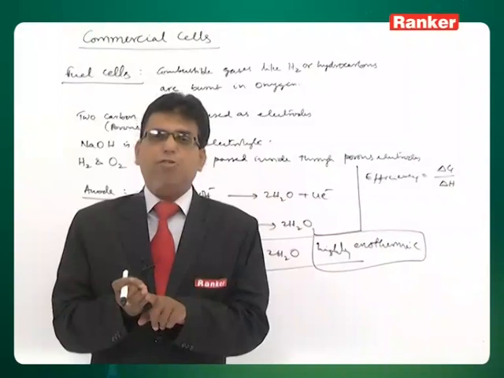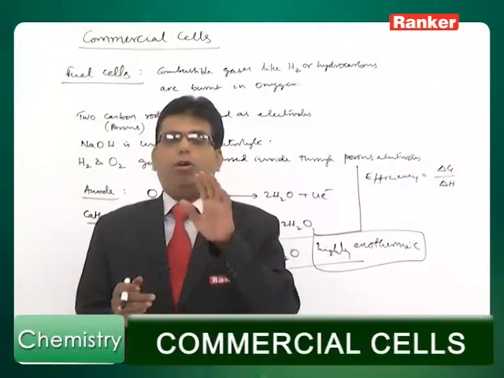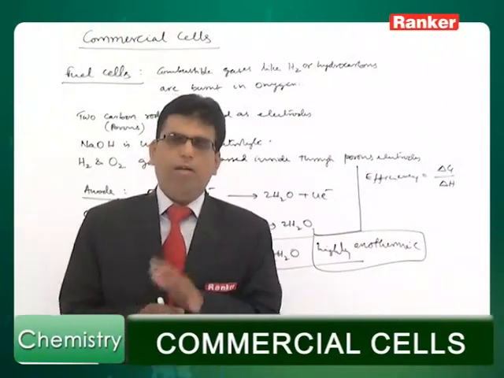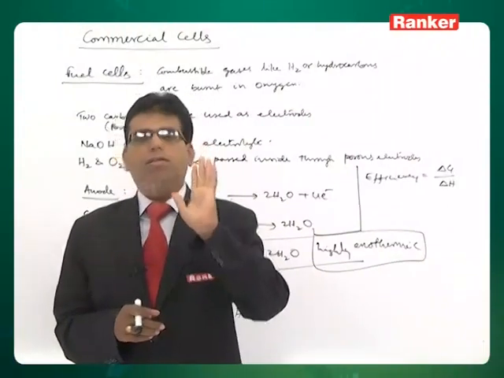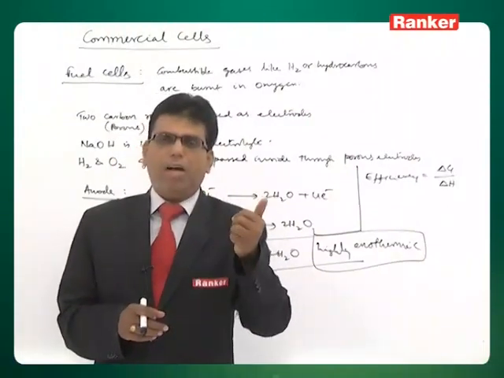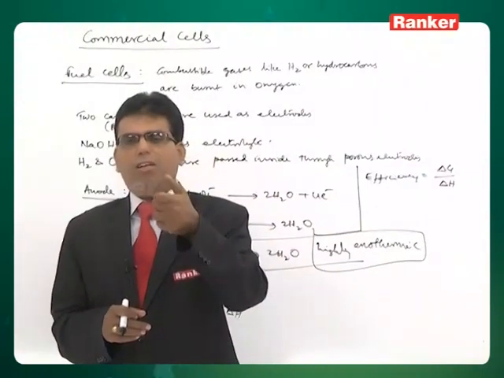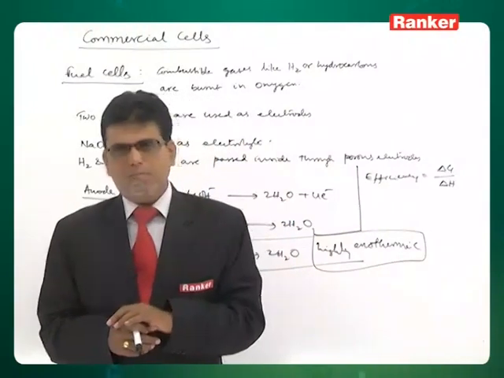Second, as the gases used are hydrogen and oxygen or any other hydrocarbon gas, they are normally expected to be non-poisonous and non-polluting. Hydrogen is non-polluting. In conventional batteries there are a lot of environmental pollution related problems, but in fuel cells no such problem arises.